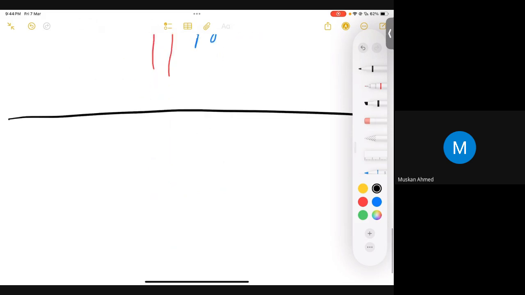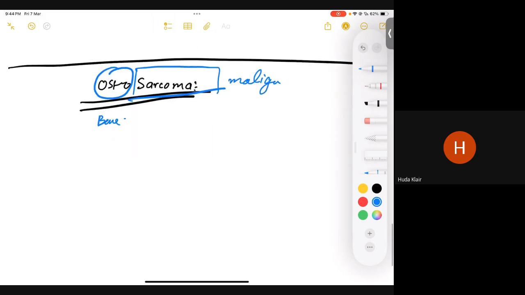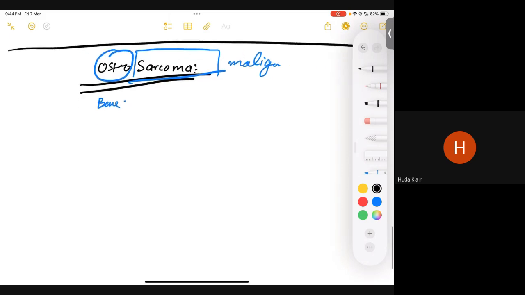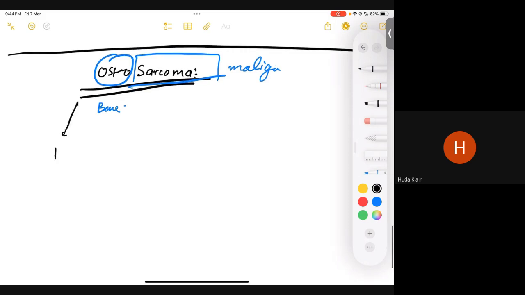Let's discuss our next tumor, osteosarcoma. What do you think? Is it a benign tumor or a malignant tumor? Malignant. Perfect. It's a malignant tumor of your bone, so whenever we have a malignant tumor of the bone, it's known as osteosarcoma. It's basically a malignant tumor of your osteoblasts. Remember that. The peak incidence is in teenagers, and it's associated with familial retinoblastoma.